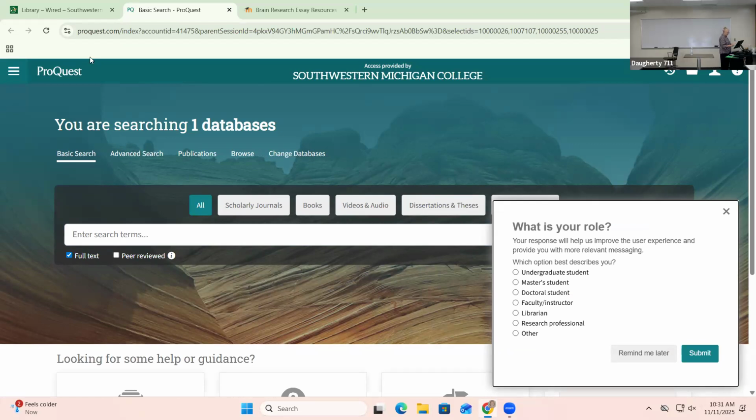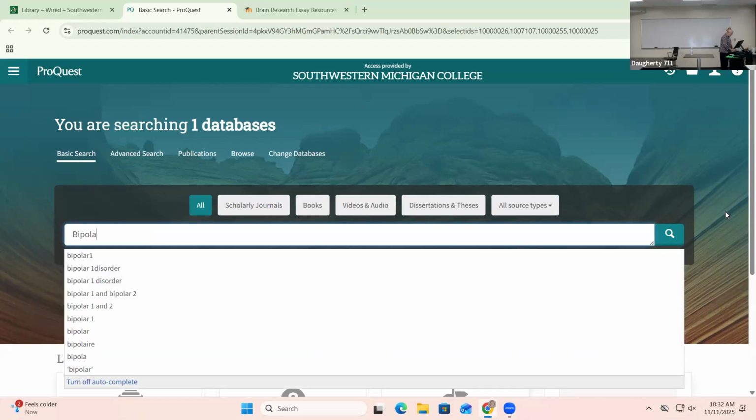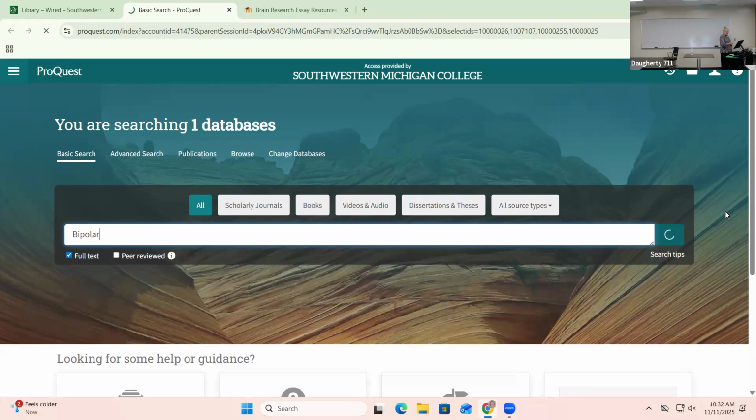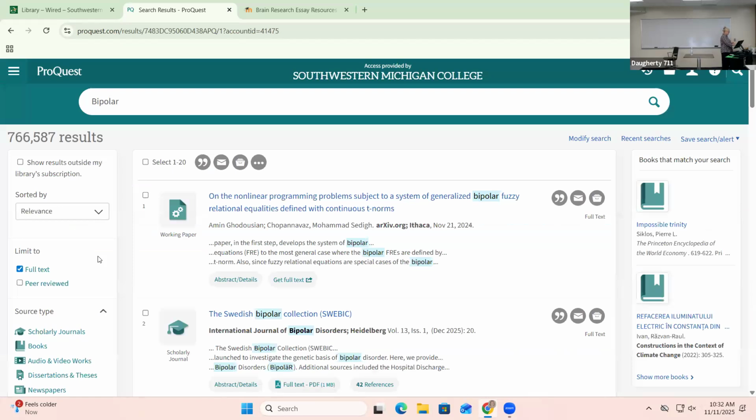So we are in, this is something new. I don't know what is up with the roll. We're just going to ignore that for now. But this is where we search for something that we want to find information on. Okay. So I'm just going to take one of the terms for topic, which is bipolar. Okay. And I'm just going to enter that in and we're going to see how many results I get from that. So as you can see, I get 766,000 articles related to bipolar. So what you want to do is you want to narrow that down.